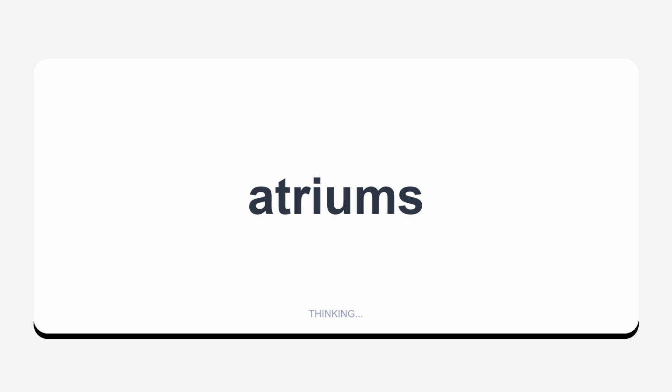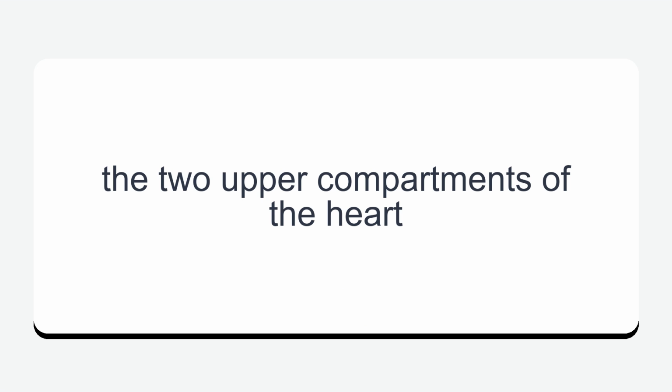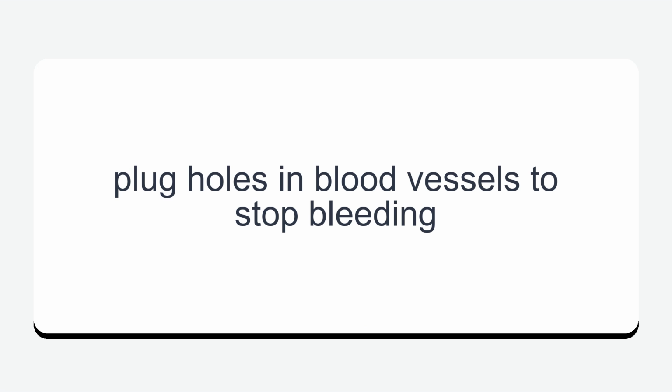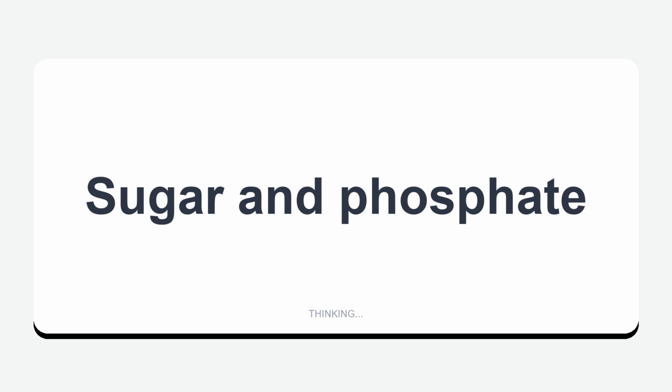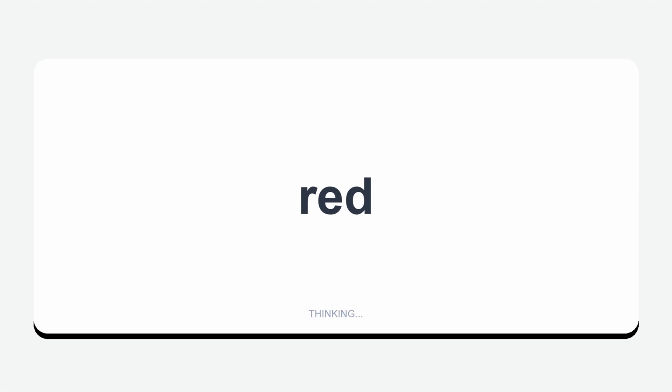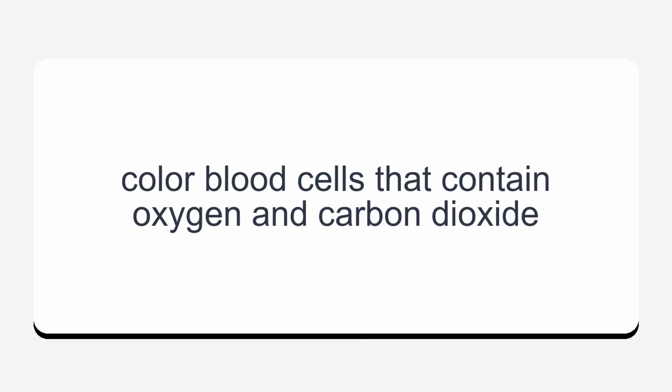Atriums. The two upper compartments of the heart. Platelets. Plug holes in blood vessels to stop bleeding. Sugar and phosphate. Two components of DNA. Red. Color blood cells that contain oxygen and carbon dioxide.